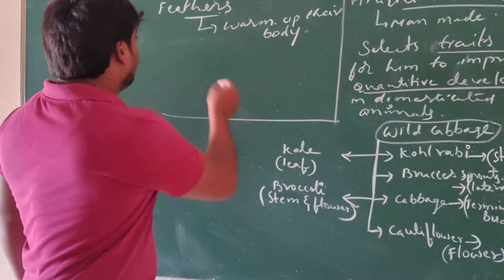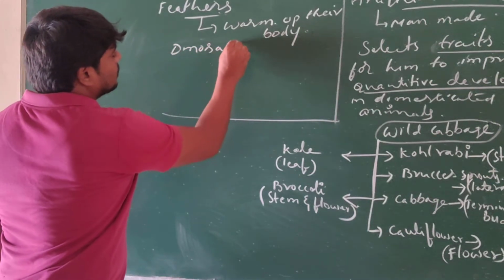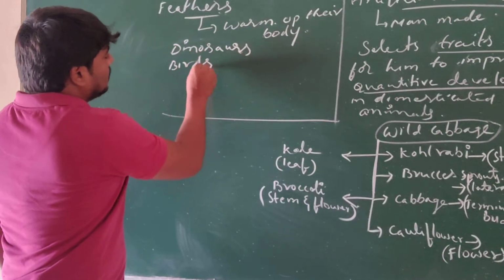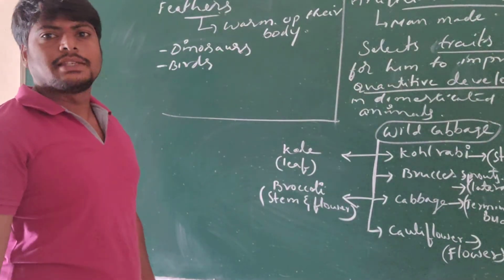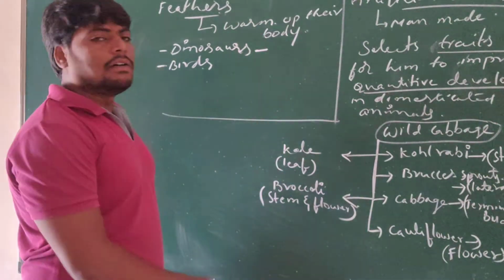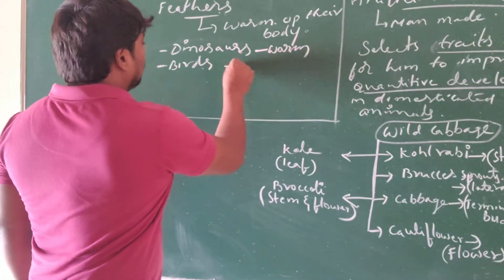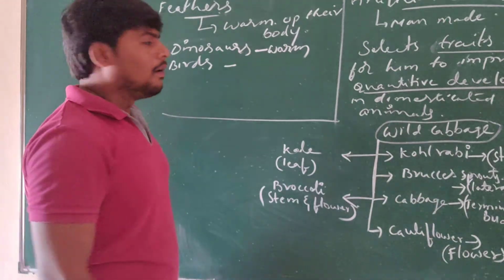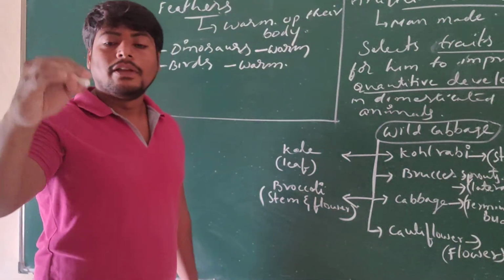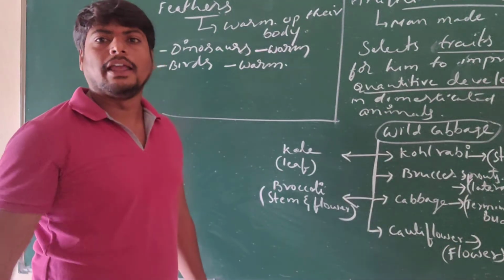For example, we can take dinosaurs as well as birds. These two are the best examples we are going to know right now. So dinosaurs, their body was also covered by feathers, and that helps them to keep warm. The birds also cover their body with feathers, which also helps them to keep warm. That is the main function of feathers formed earlier.